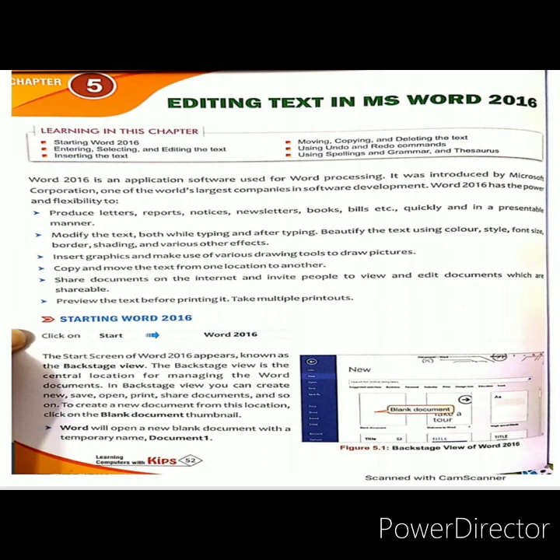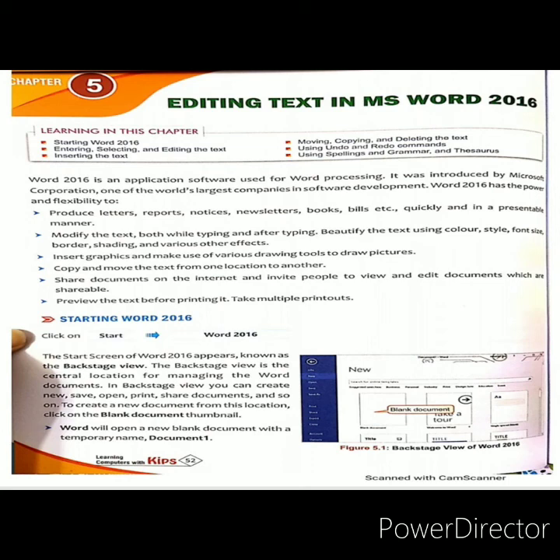And what are the various features of MS Word 2016? We can produce letters, reports, notices, newsletters, books, bills. We can create all these types of documents with the help of MS Word in presentable manners. It means there are so many templates or particular features in MS Word, so that we can create a letter, we can create a report, because each has different presentation.